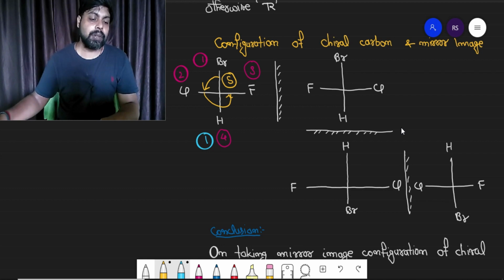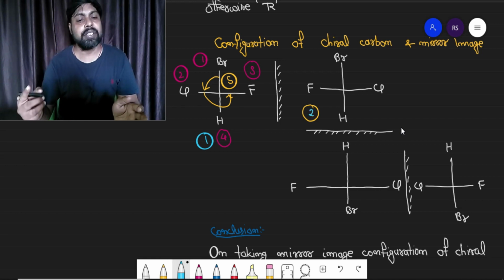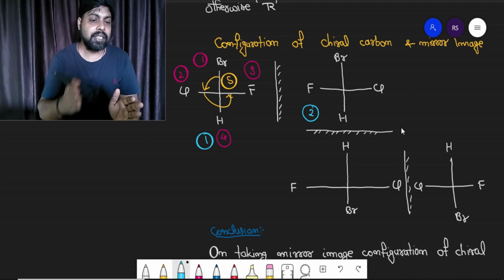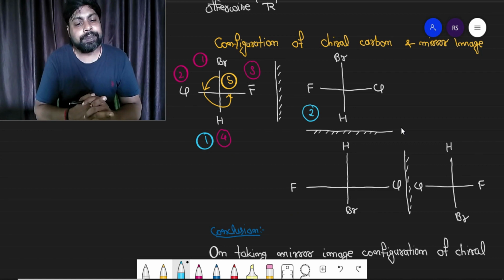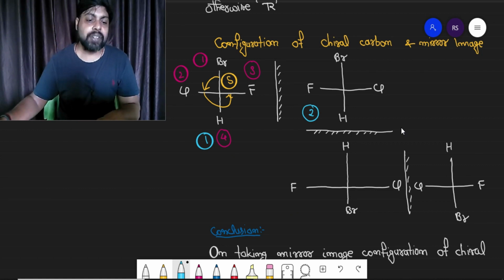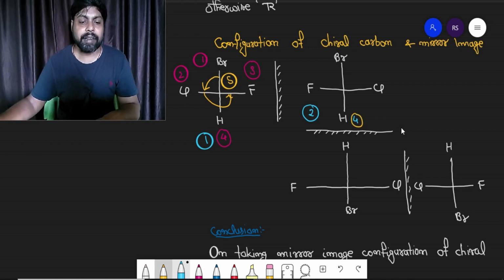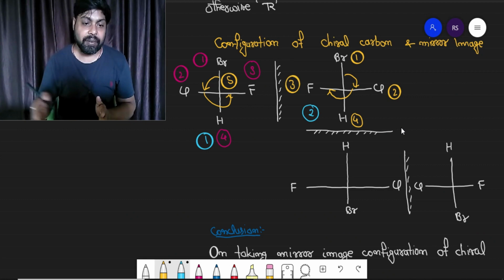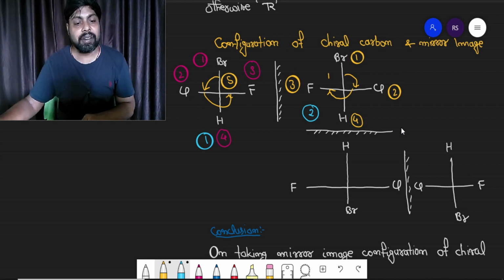Now observe the first and second compound. Definitely the first and second compounds are mirror images of each other. There is a mirror between them. Now let us find the configuration of the second compound. Hydrogen is still fourth priority, bromine first priority, chlorine second priority, fluorine third priority. Start moving from first priority to second priority, and then second priority to third priority. You are moving in clockwise direction, and the lowest priority is on the vertical line. So the configuration here will be R.